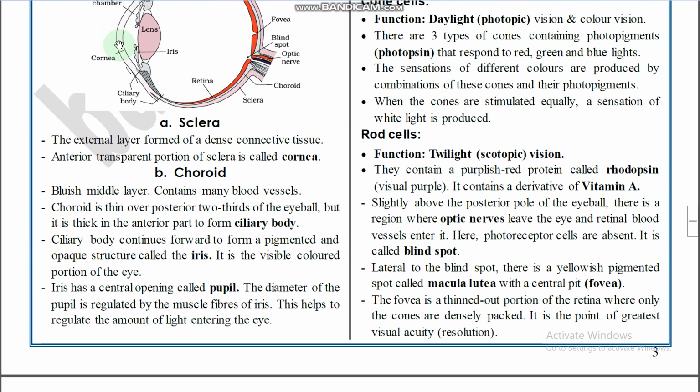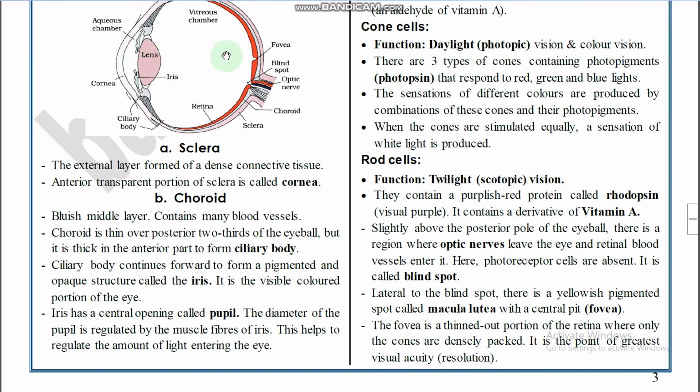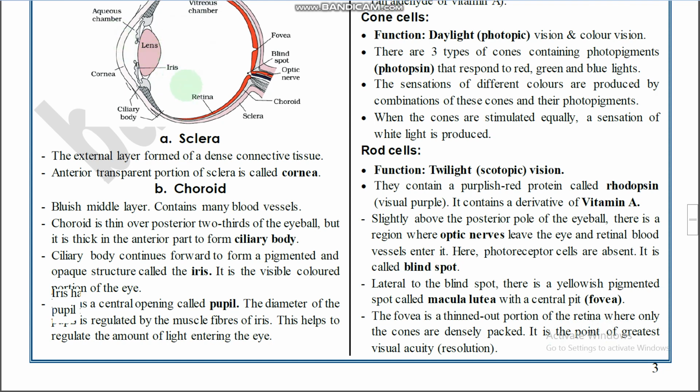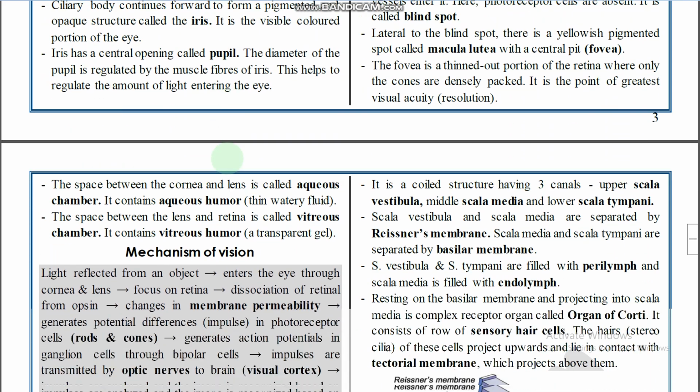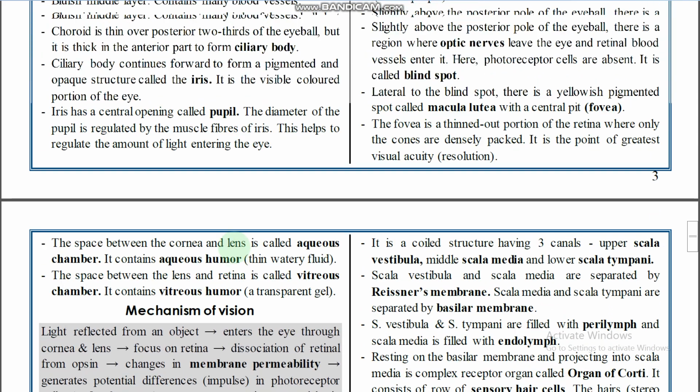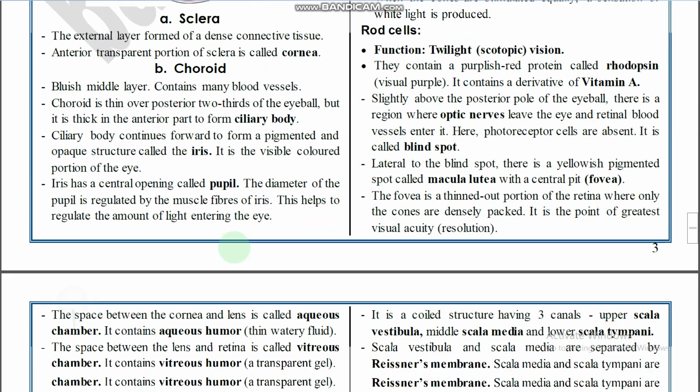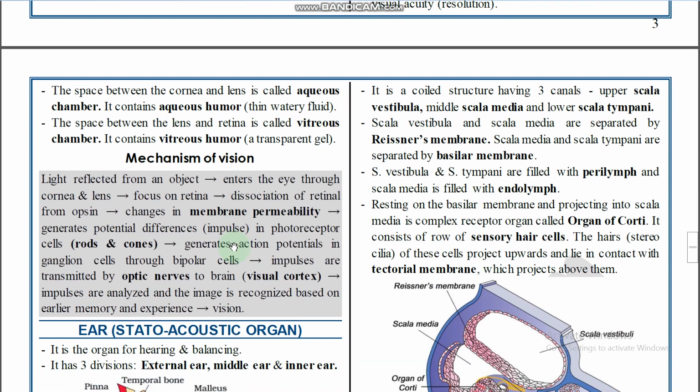Watery fluid is present in one, and next, what is the purpose? Providing nourishment to the lens. So vitreous humor and aqueous humor provide nourishment to the lens, right? And next one, mechanism of vision. Okay, mechanism of vision, how the eye works. So how are we able to see an image, right?